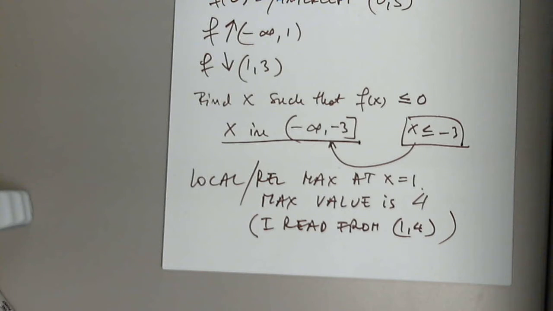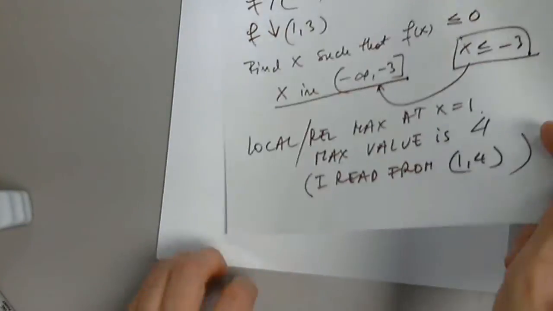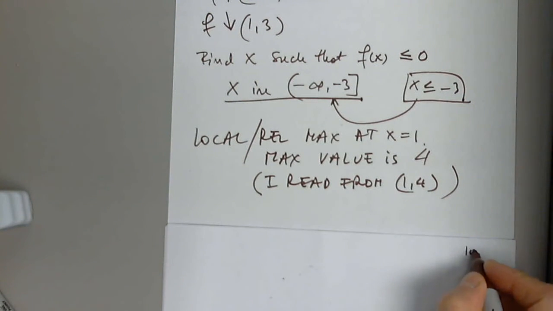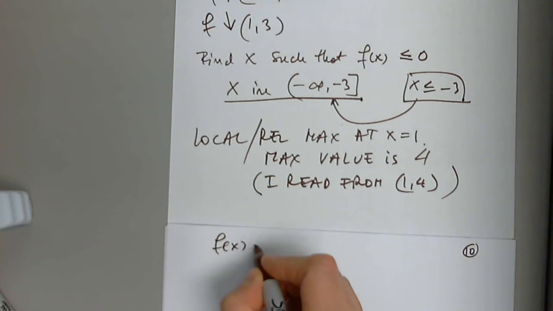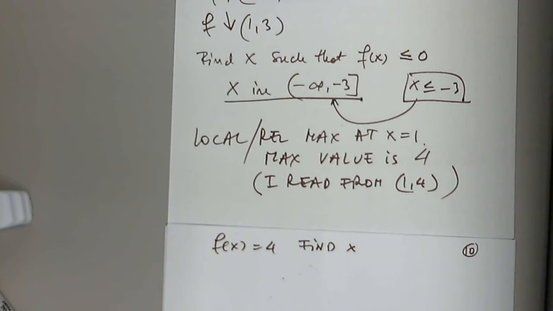Two more questions here. The value of x for which f of x equals 4. F of x equals 4. Find x. What is given in the question? Very good.